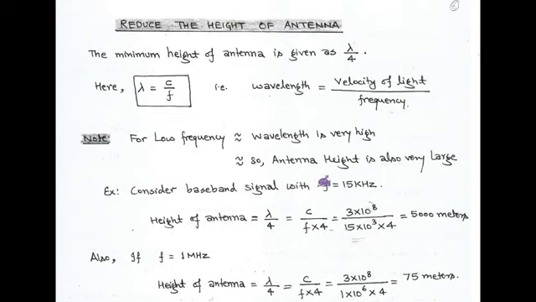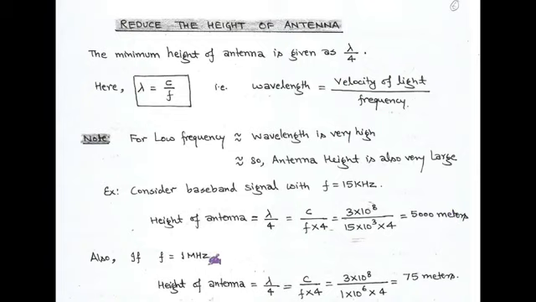also very large. Here we consider a baseband signal, for example a frequency of 15 kHz. In this case the height of the antenna is lambda by 4, and lambda can be converted in terms of c and f. After putting in the values, we get an antenna height of 5000 meters, which is very large.